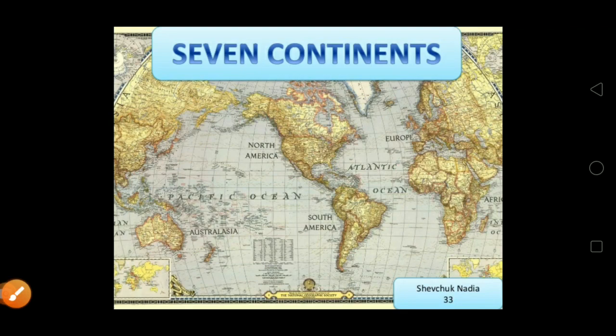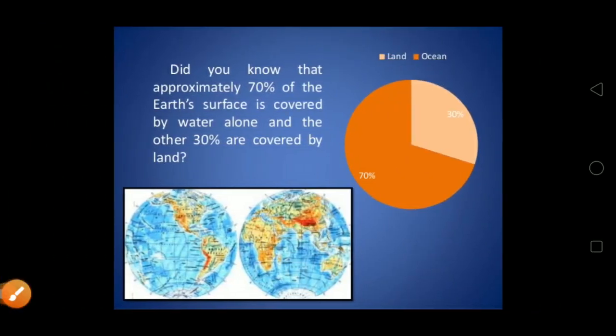So let's begin. We need to know how much part of the earth is covered by land and how much part is covered by ocean. 70% of the earth's surface is covered by water, ocean, and only 30% of the surface of the earth is covered by land.